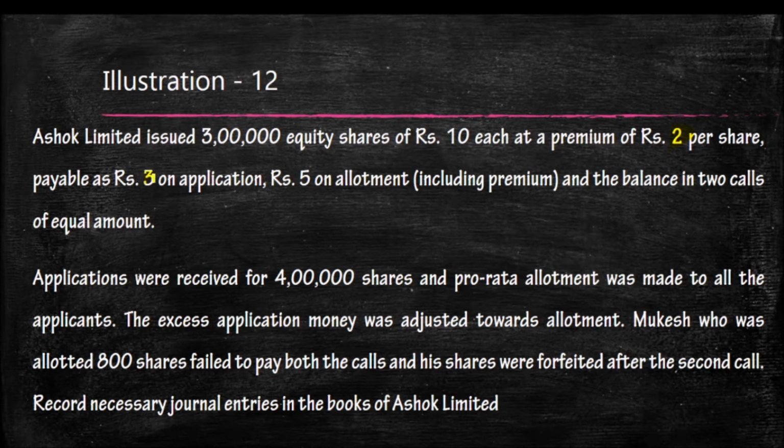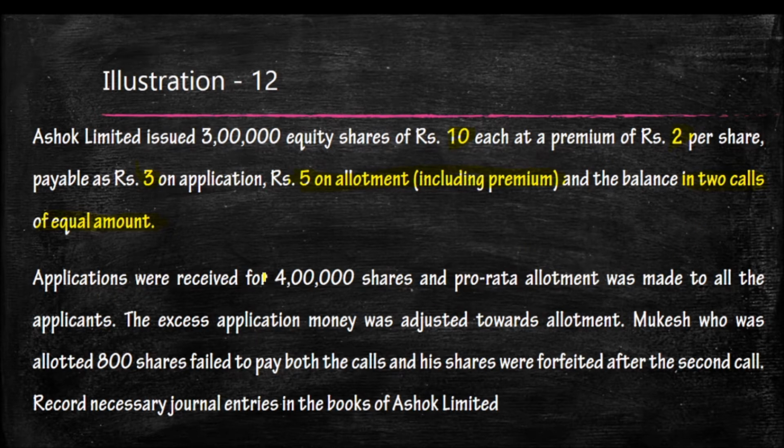Payable 3 on application, 5 on allotment including premium, balance on 2 calls. Balance on 2 calls means there will be first call and second call. What is the amount that we will receive in first call and second call? Total amount is 10 plus 2, 12. Out of that, application 3 plus 5, 8 will be deducted. So 4 is remaining. That will be equally collected in first and second call. So first call 2, second call 2, total 4.